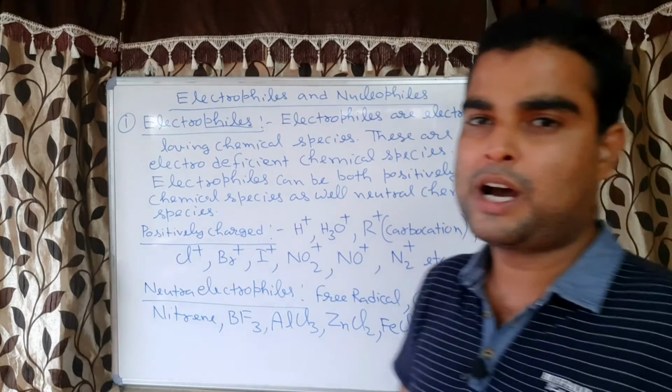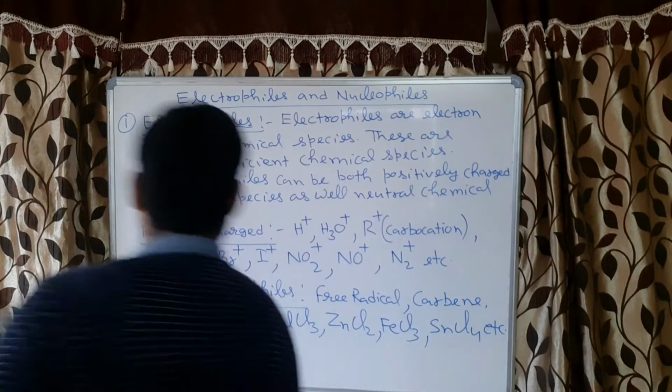Now I will tell you how they are electron deficient. So this I am erasing.